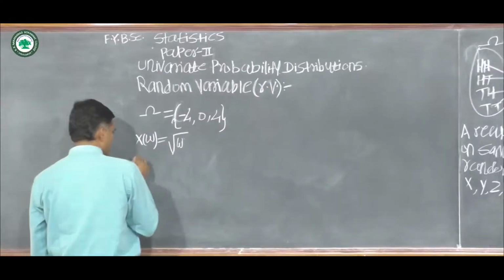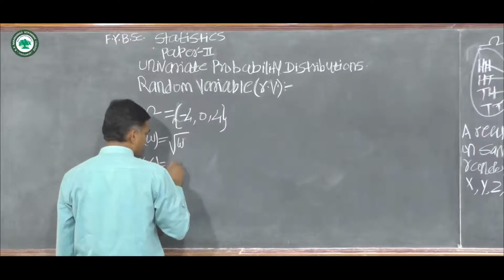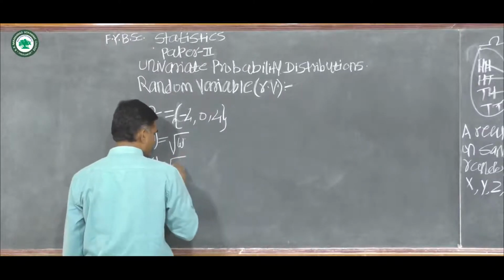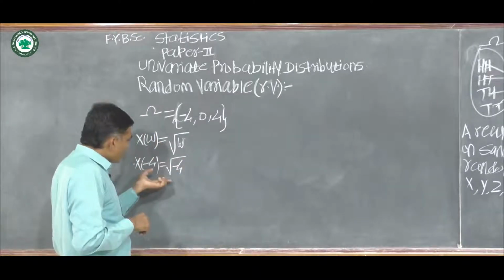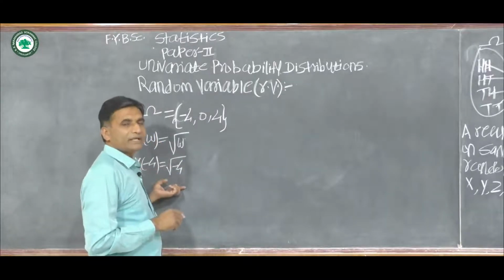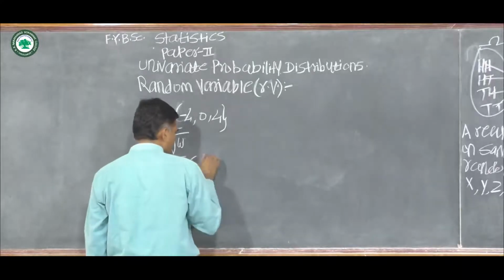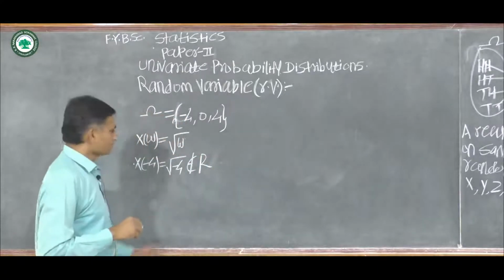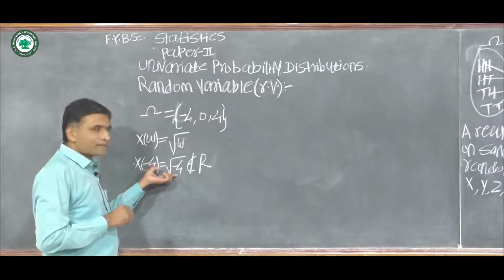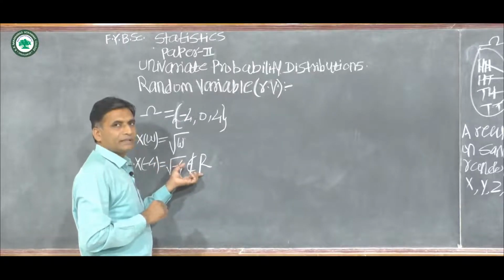Therefore X of -4 is equal to the square root of -4, which is an imaginary number, and this does not belong to the real line.